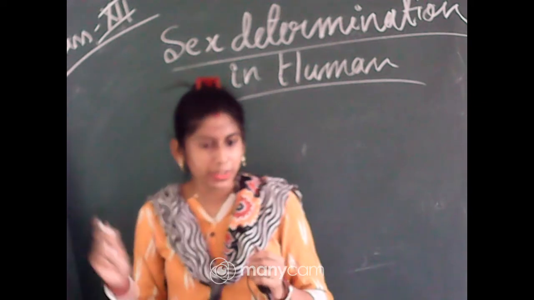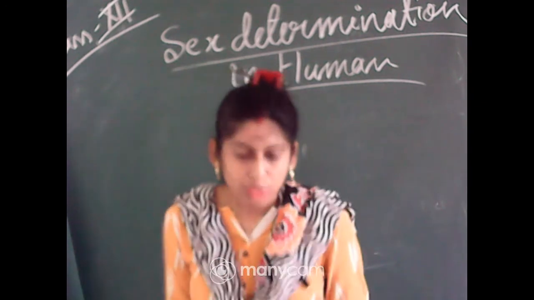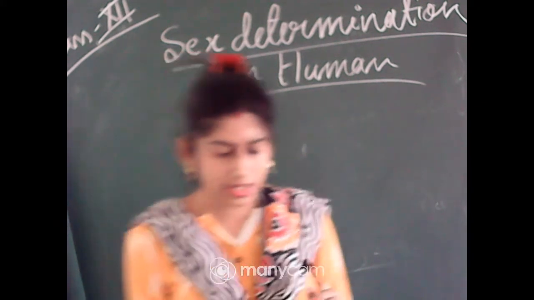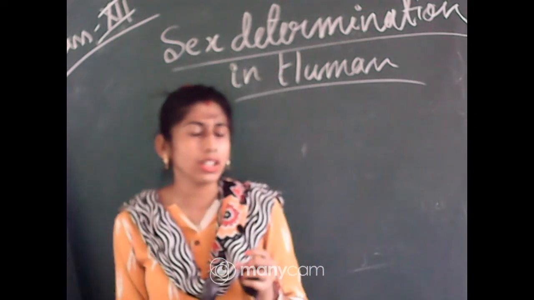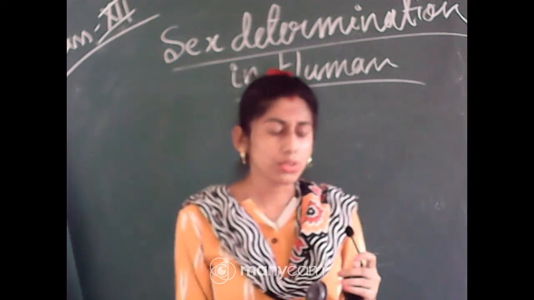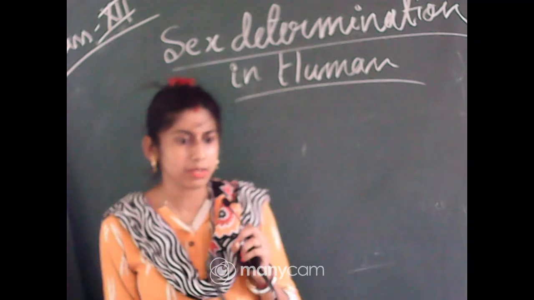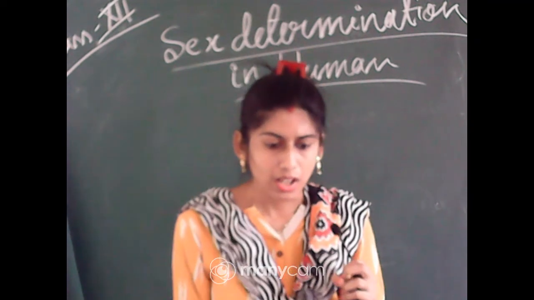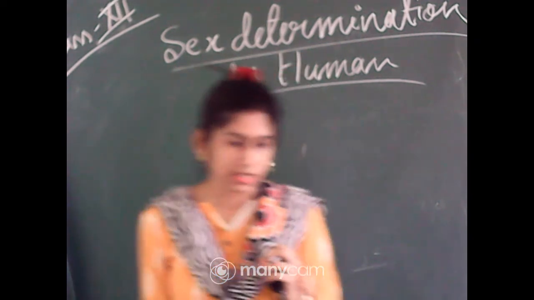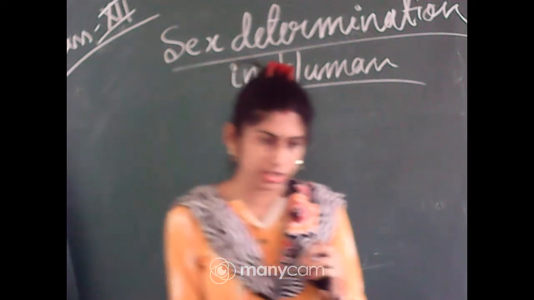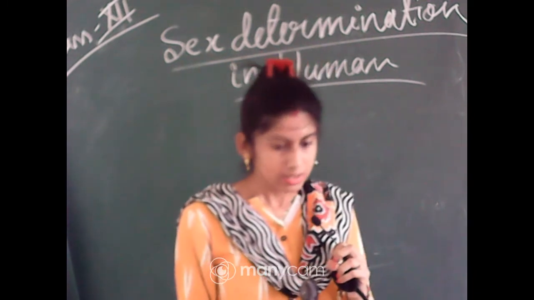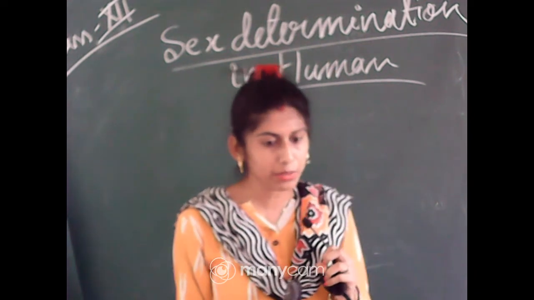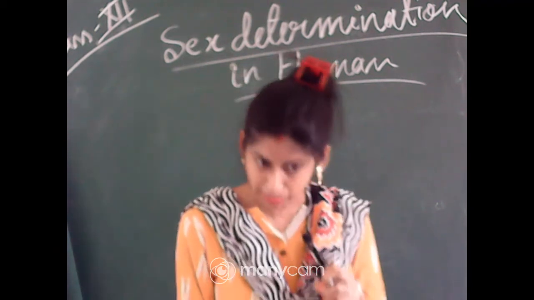So let me repeat that part. As you know, in humans we are showing heterogamy. That means male and female reproductive organs are present in two different bodies. As such, we are dividing them into male body and female body. Okay, male and female.